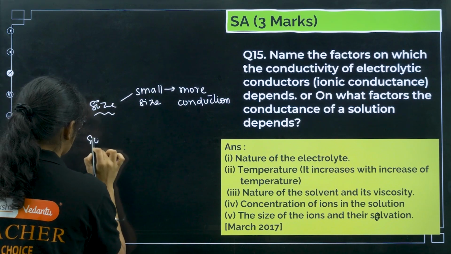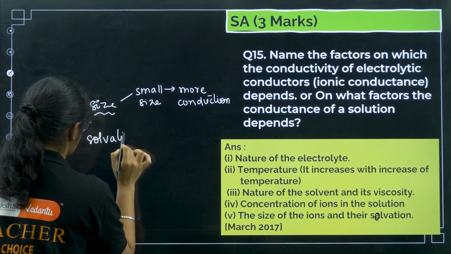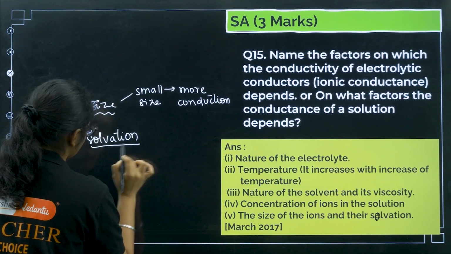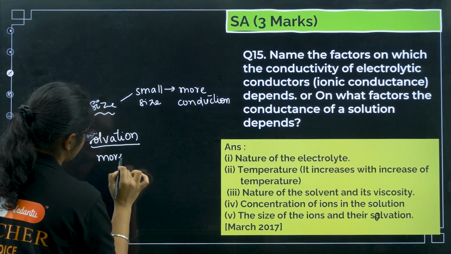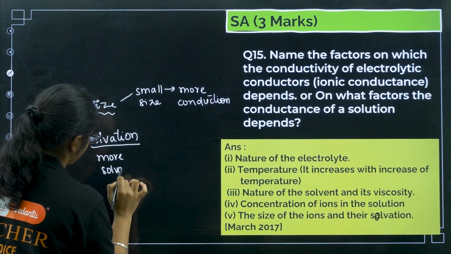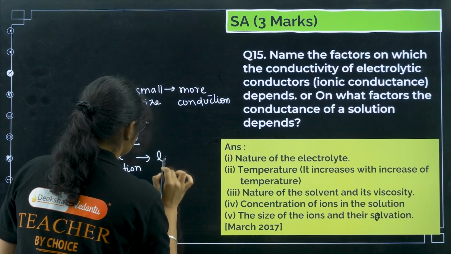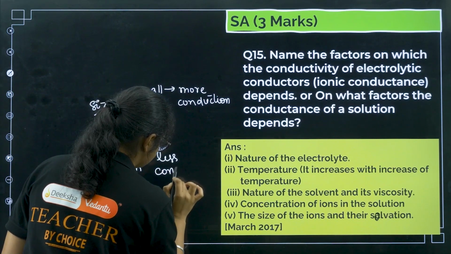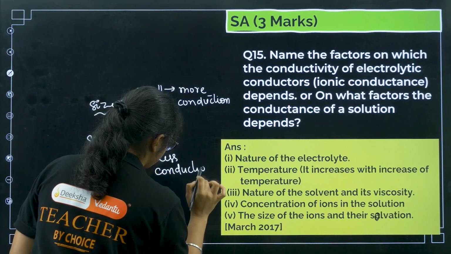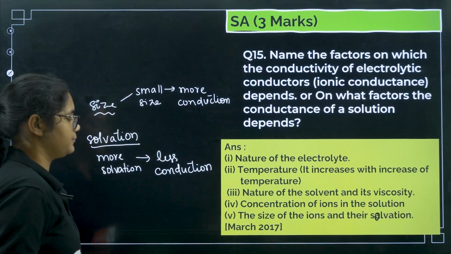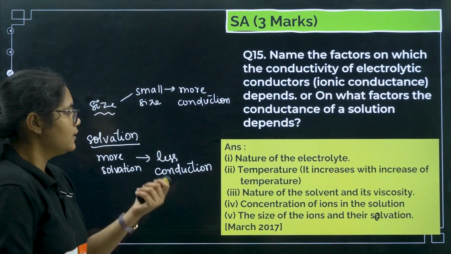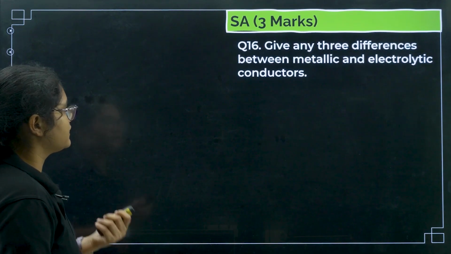And talking about solvation, if more solvation is there, then size increases and there is less conductivity or less conduction. Okay, clear?